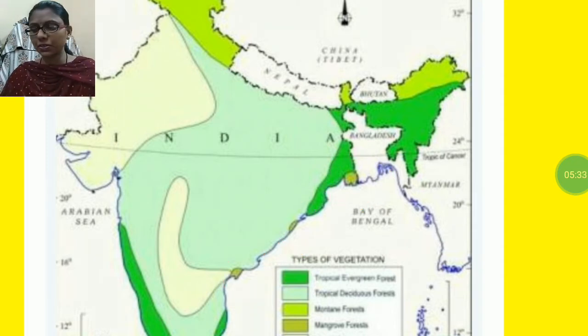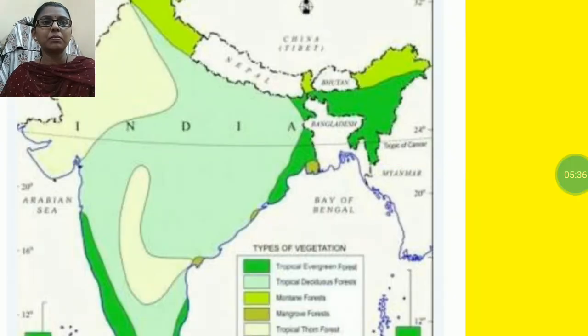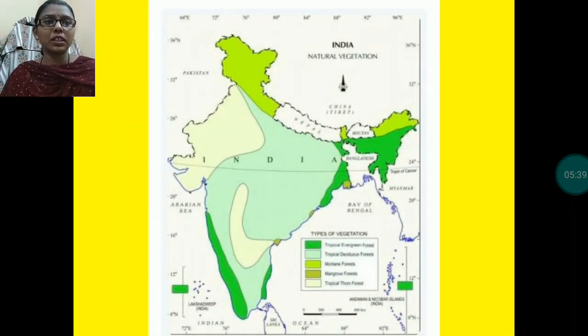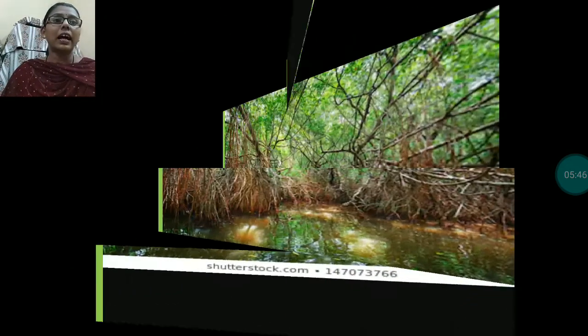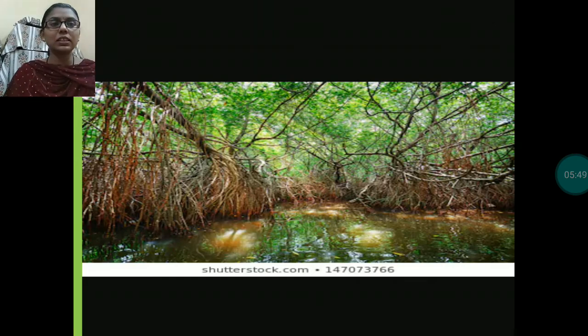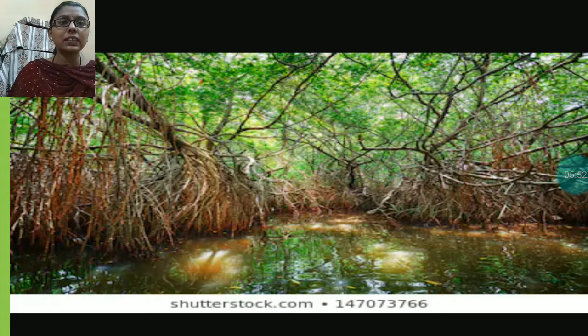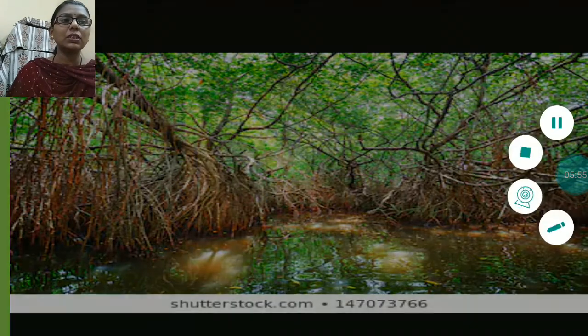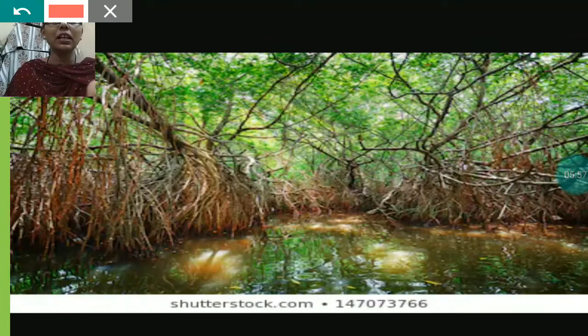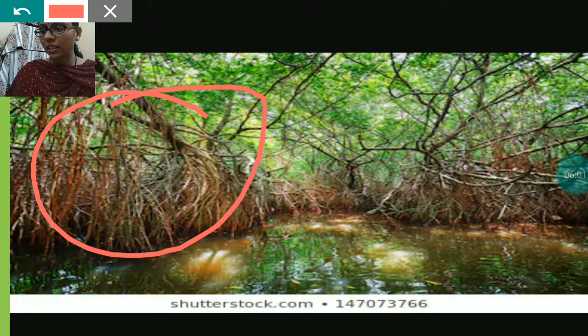The trees of these forests, let me show you. So these are the areas where this type of forest is found, and the trees of these forests have breathing roots. This is the picture of mangrove forest, and you can see the trees have breathing roots. These roots breathe in air through them because the soil is deficient in air.